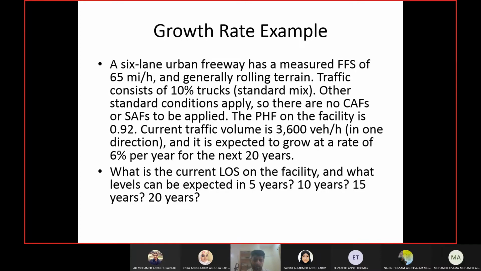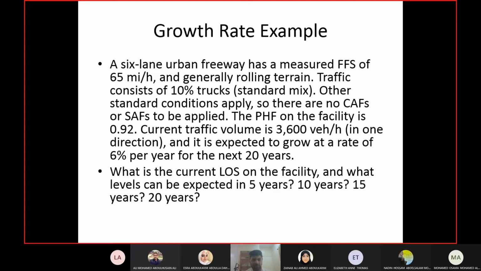So let us see how to apply it for traffic volume and what it will do to the level of service analysis. We have a 6-lane urban freeway. Measured free flow speed is 65 miles per hour. So we have got rid of one set of calculations, which was to calculate the free flow speed. Free flow speed is measured, same as your projects. And it's a rolling terrain. Traffic consists of 10% trucks, and they are saying it's a standard mix.